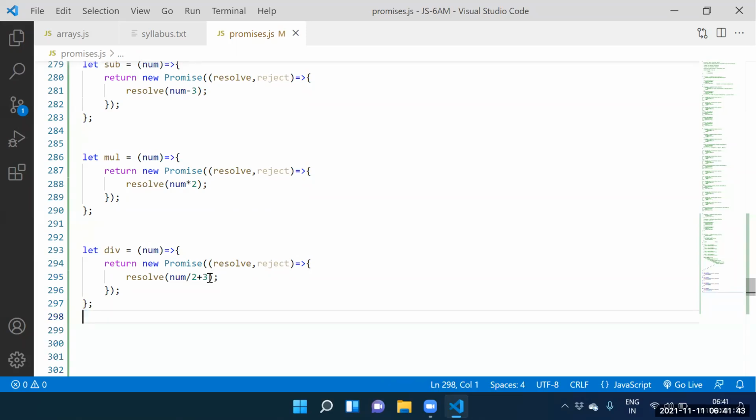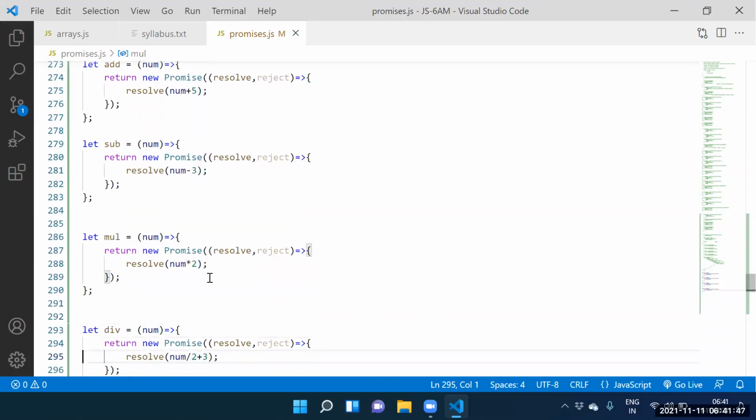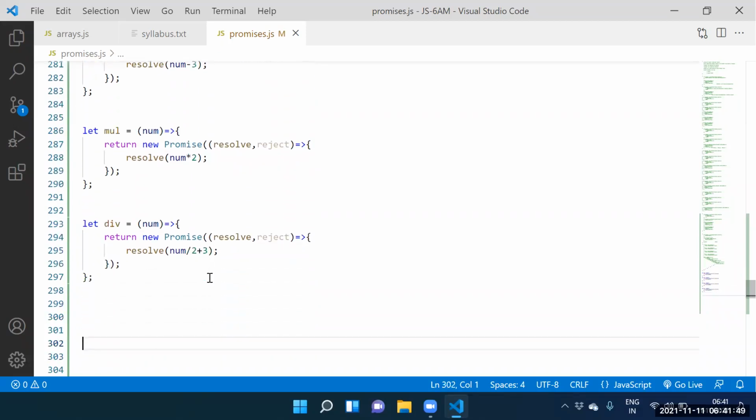Next one, guys, one more point. Totally, how many promises did we create? Four promises. How do we consume these promises? The old approach is the then function. The latest approach is async and await.